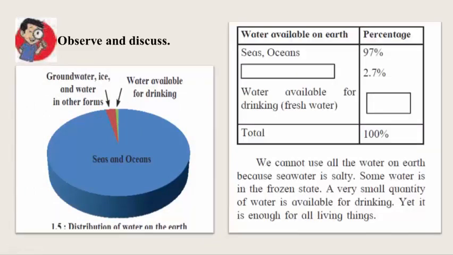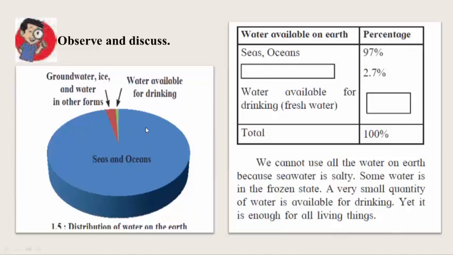Here, the maximum part of this figure is sea and ocean. Groundwater, ice and water in other forms. Water available for drinking is shown in green color, and reddish color is groundwater, ice and water in other forms. Blue color shows the sea and oceans.